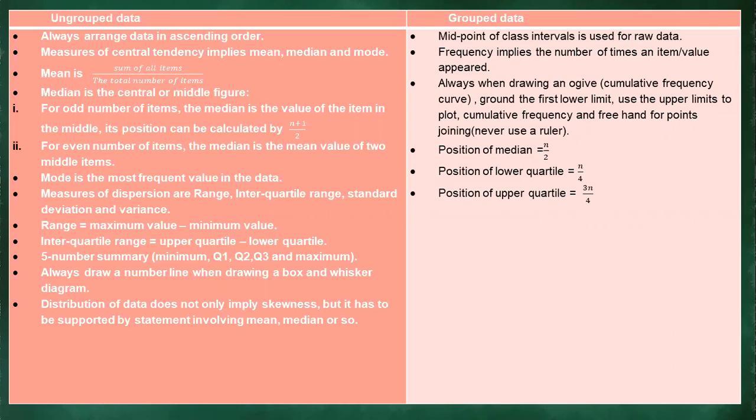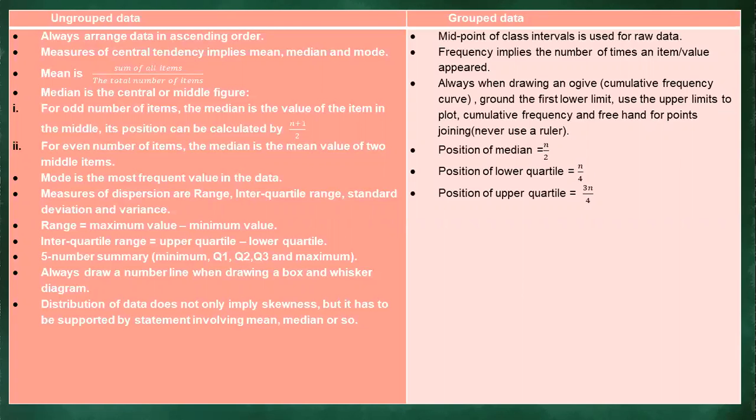And then the 5-number summary we talked about, and then the second from last, we say always draw a number line when drawing a box and whisker diagram. And the last one, distribution of data does not always imply skewness, but it has to be supported by a statement involving what? The mean or the median.